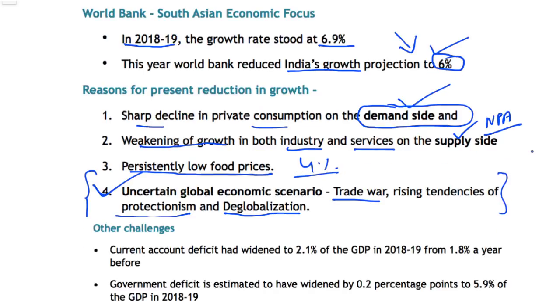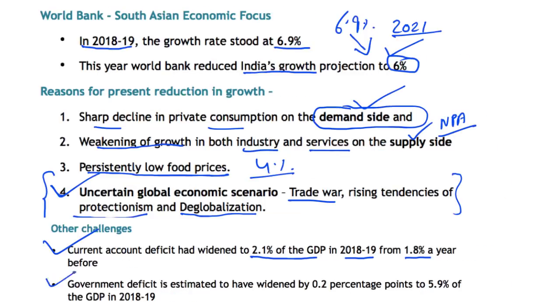Now, as a result of decline in the economic growth, India is also witnessing the problem of increasing current account deficit. And this current account deficit has widened to about 2.1% of the GDP in the year 2018 and 19 from 1.8% last year. And further, the general government deficit, that is the combined fiscal deficit of the central government as well as the state government, is widened by about 0.2 percent points. And it currently stands at about 5.9% of the GDP in the year 2018 and 19. So all these facts highlight that the Indian economy is witnessing a kind of slowdown.